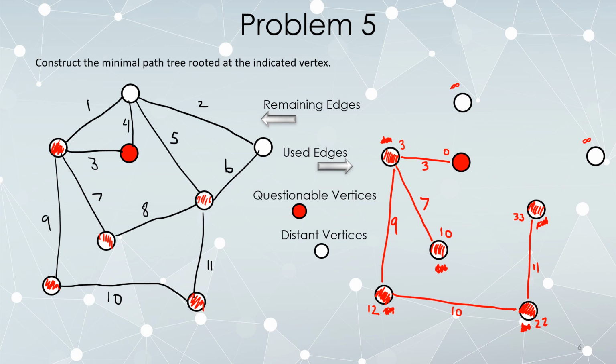In the interest of connecting up what I can, let's go ahead and throw in this edge. 1 makes this connected up with a total distance of 3 plus 1, which makes that 4. I can also throw this in with a weight of 6, bringing this vertex into the mix. It's now connected up with a weight of, and this is definitely going to change later, 33 plus 6, which makes this tentatively 39 units away.